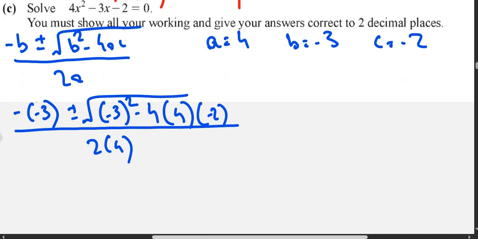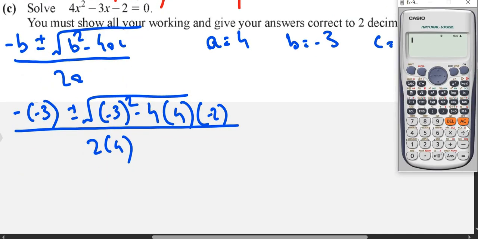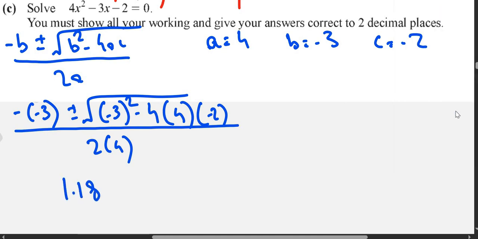The best way to do it, just use a calculator, make your miserable lives easy. So minus bracket minus 3 plus under root negative 3 square minus 4 multiplied by 4 multiplied by negative 2, upon 2 multiplied by 4. Okay, so one value is 1.175, you can write 1.18. Now use the negative sign, guys.